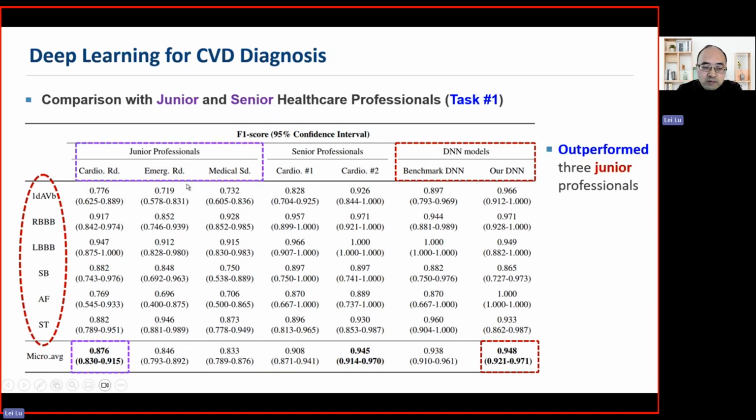There are three groups of junior professionals: the cardiology residents, emergency residents, and fifth year medical students. You can see for the junior professionals, the highest accuracy is around 0.876, which is significantly lower than our deep learning model. Then we compare the model with two senior cardiologists, and you can see our model has similar accuracy to these cardiologists.